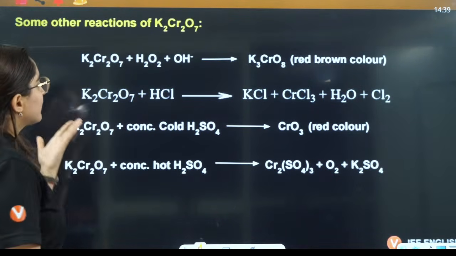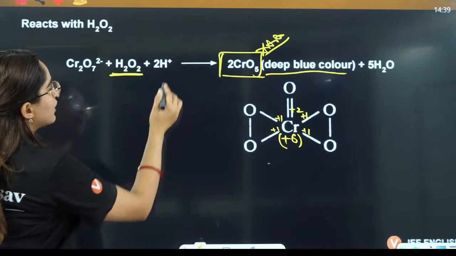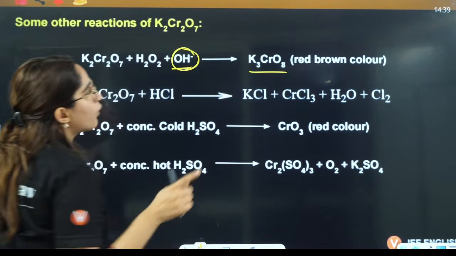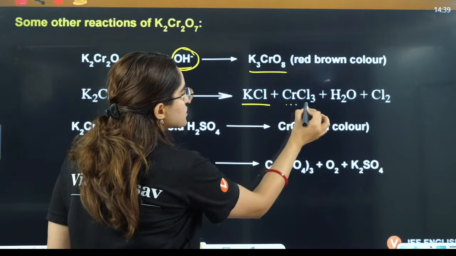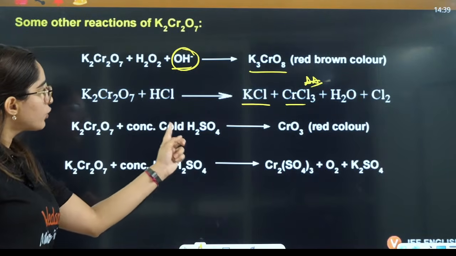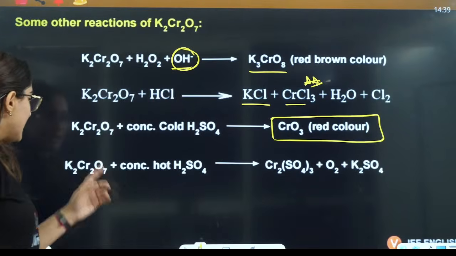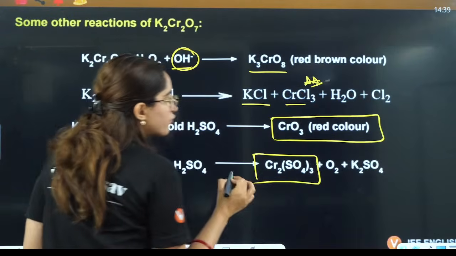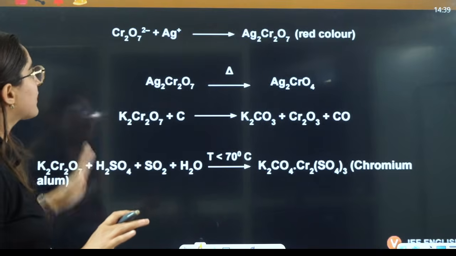Then some other reactions: with peroxide and OH negative, this was in the acidic medium. In the basic medium, it is converted to K3CrO8. With HCl, it is directly converted to CrCl3. This is also a very important reaction. In concentrated cold H2SO4, it gives you CrO3, that is red in color. In concentrated hot H2SO4, it gives you Cr2(SO4)3. Okay, these are all the reactions, maximum, that they can ask you.